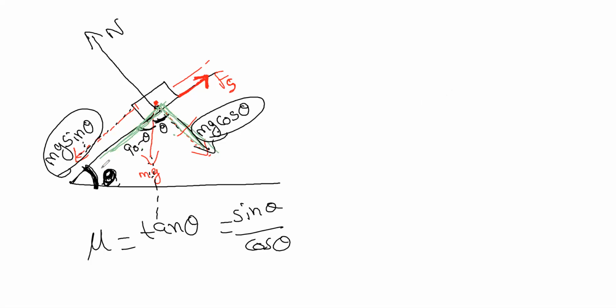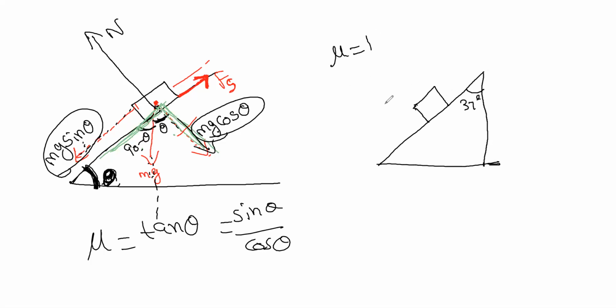So this is the diagram. Wherever the theta is, you have to take along this as sine theta, opposite as cos theta. This is a right angle triangle. Here we have 37-degree, a block of mass m. Same thing, mu is 1. Just they gave this. Will the body move? Will the body slide? So it'll move, right?